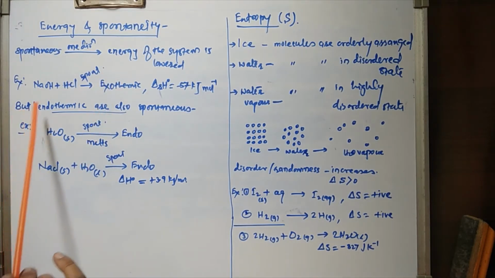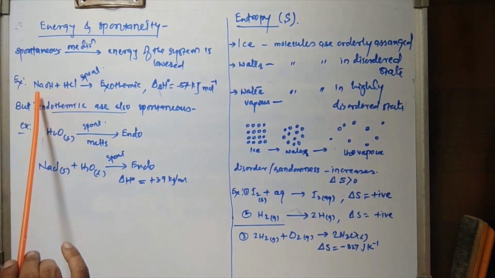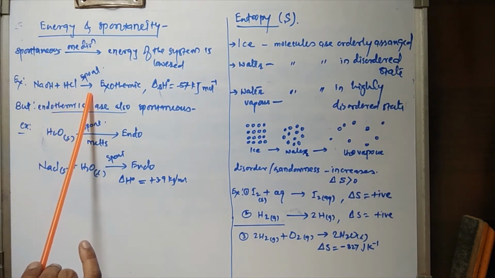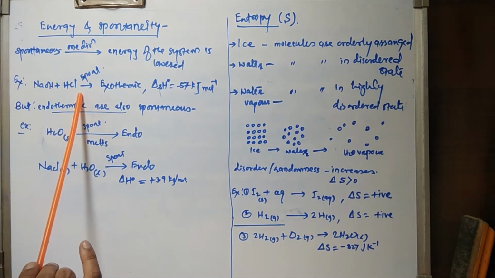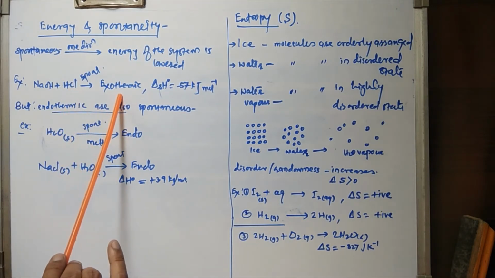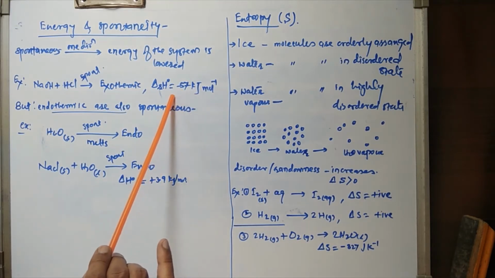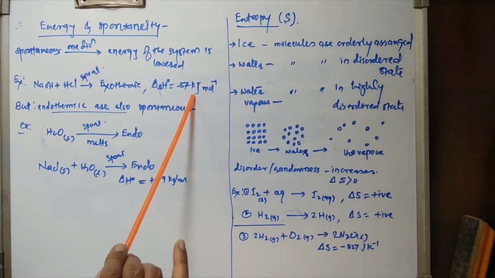Okay, that means the neutralization, once started, occurs on its own. That's why it is a spontaneous process and it is an exothermic reaction where heat is given out. The energy of the system is lowered.